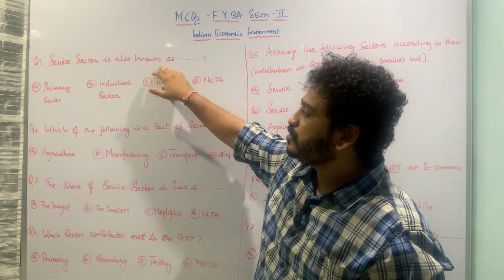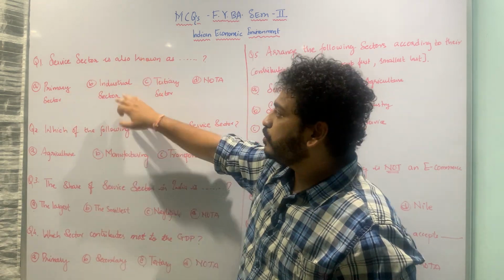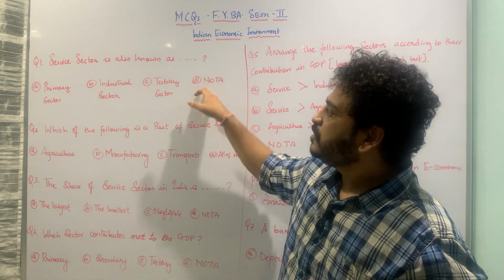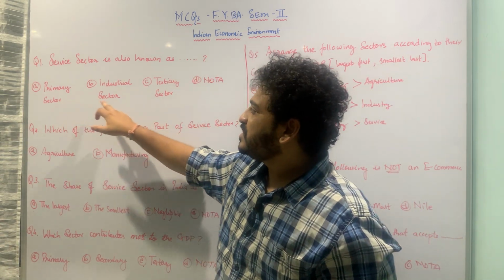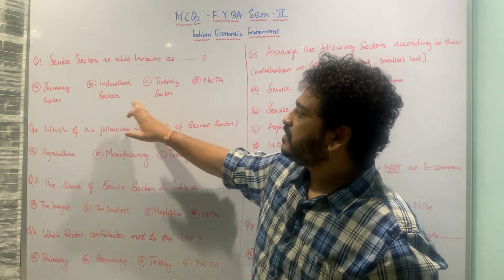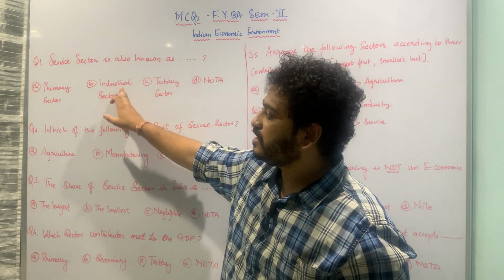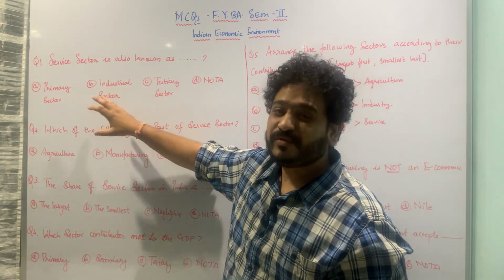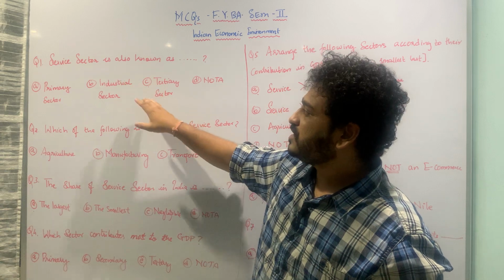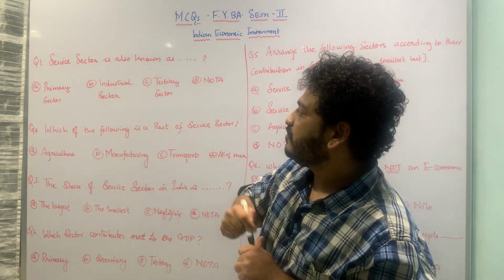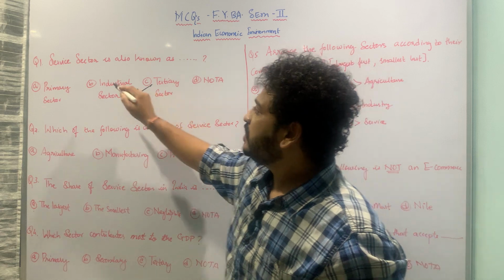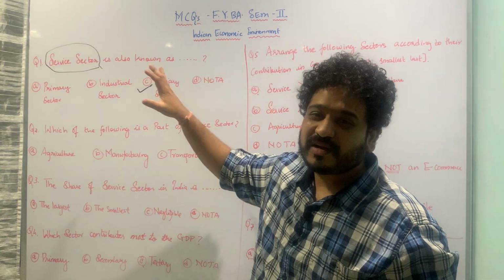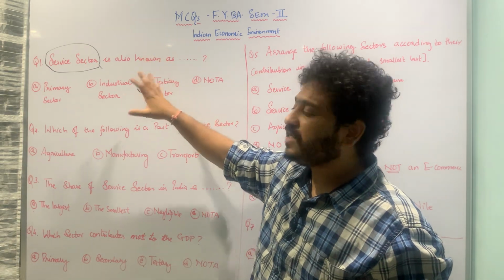The service sector is also known as: option A, primary sector; option B, industrial sector; option C, tertiary sector; option D, none of the above. So here we have primary sector, secondary sector and tertiary sector. Secondary sector is also called industrial sector, and primary sector is also called agricultural sector. This is how you can solve this MCQ if you know all three. The correct answer for service sector is tertiary sector, and therefore option C is the correct option. Please look at what the question is demanding and then solve the MCQs.